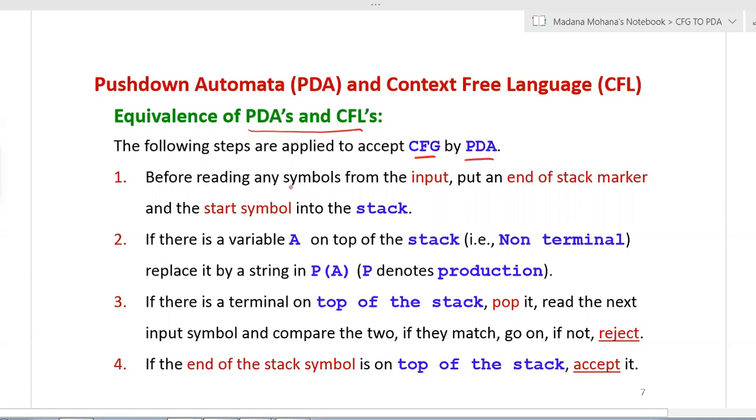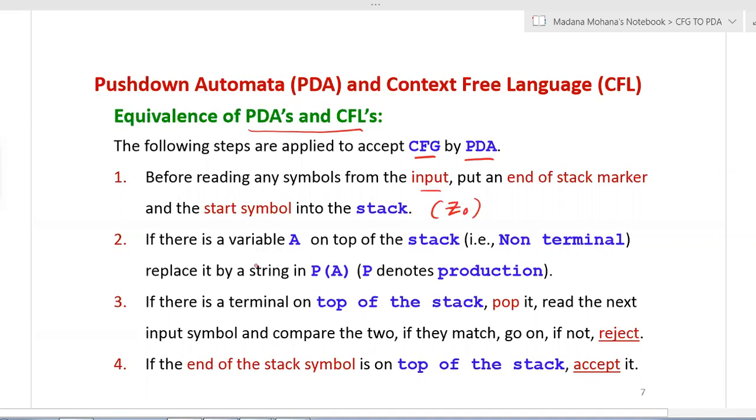Before reading any symbols from the input tape, put an end of stack marker and the start symbol into the stack. Initially the stack contains Z0, which is called the initial or start symbol of the stack. Before reading input, the stack contains only the start or initial symbol, which is also called the end of stack marker.